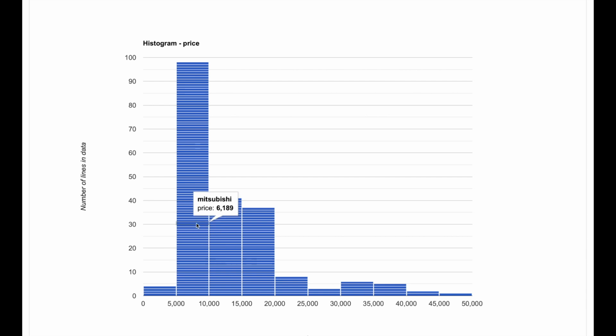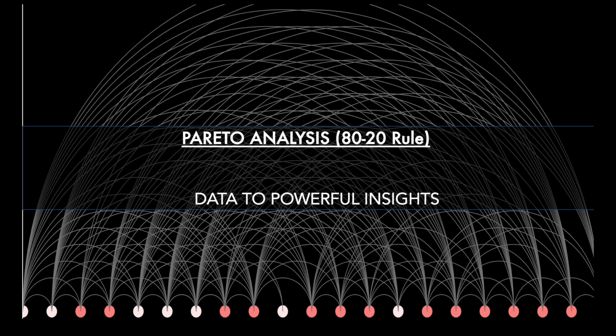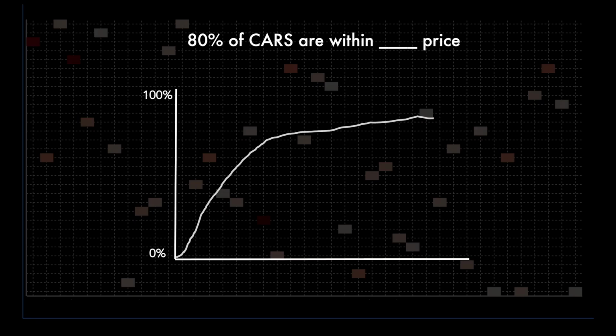Alright my friends, now let's go to the next step. In this step you will do Pareto analysis. Now this is also called the 80-20 rule. So let's say you want to find out what is the price point for 80% of the cars. Now this is a very interesting question to ask, and Pareto analysis will help us answer this question.